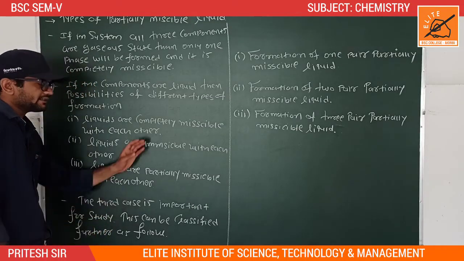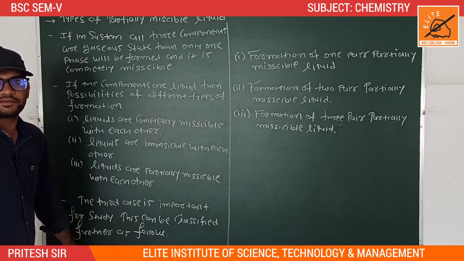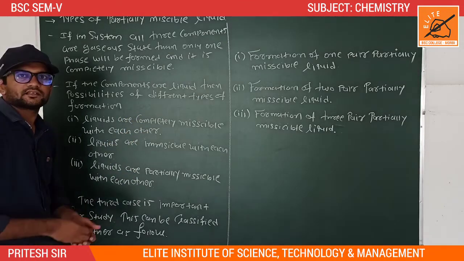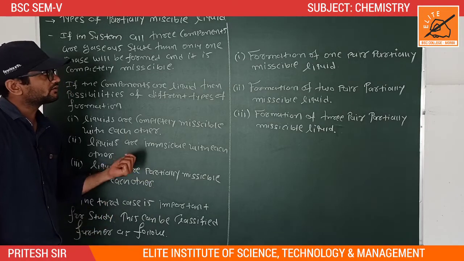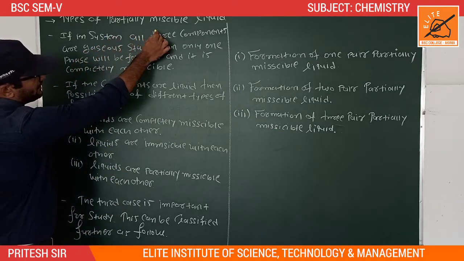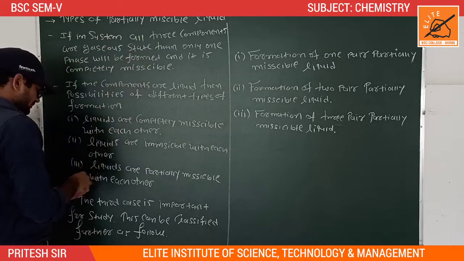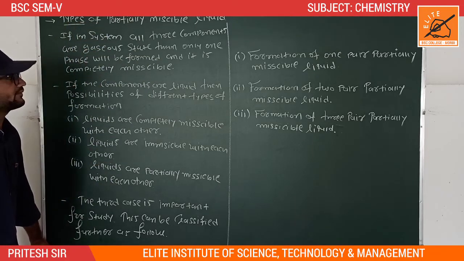This is the fourth lecture of unit number 2 in 503 paper, that is phase rule. In our previous lecture we discussed how to represent a three component system. Now, types of partially miscible liquids. The main heading is types of partially miscible liquids.